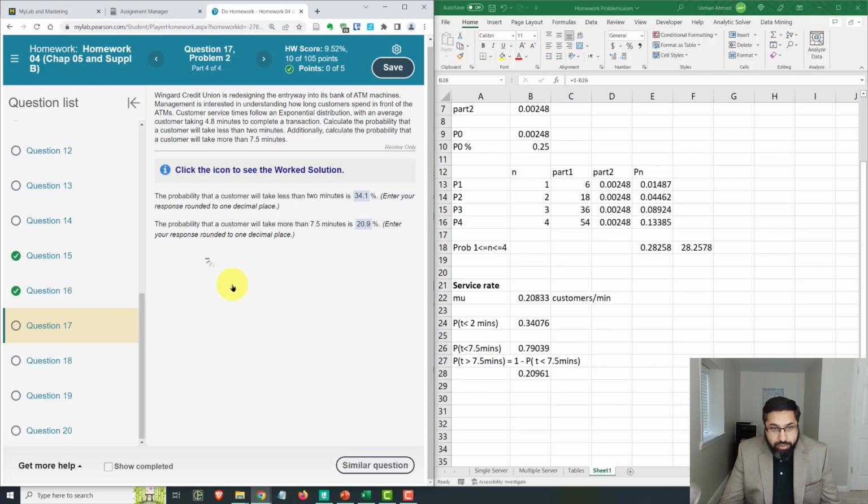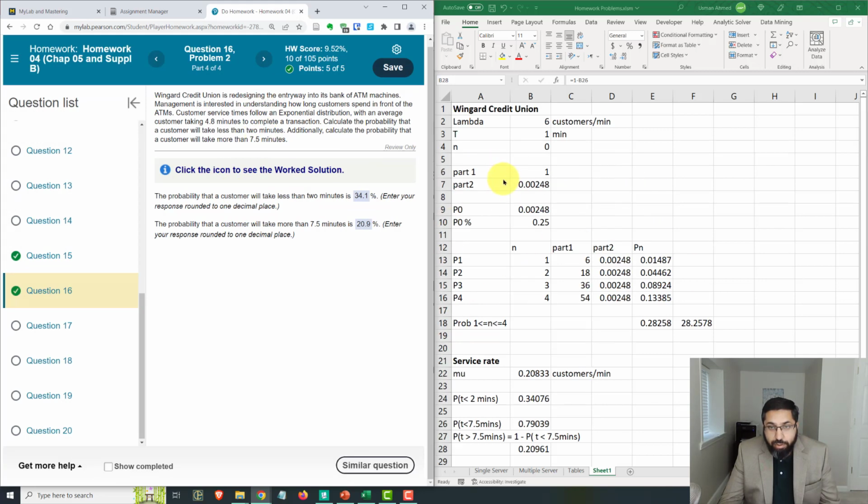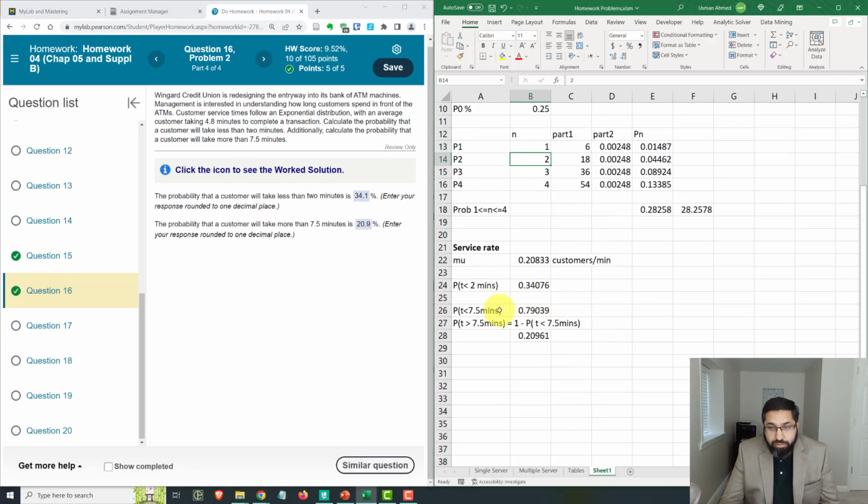Okay, it accepted that. So that was that for these two problems about how to use the probability distributions to calculate probabilities about how many customers will come or how many customers will take more or less than a certain amount of time.